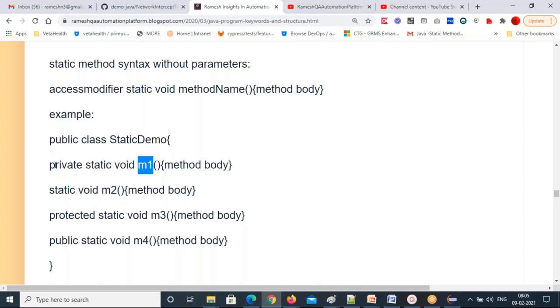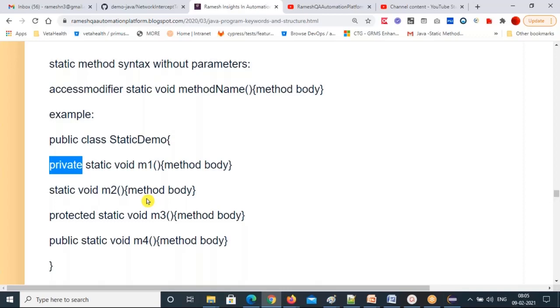Why? Because it's private. Private stops accessibility and visibility for other classes. You cannot use m1 in other classes. Who is stopping? Private is stopping. Only within this class, anywhere you can use it. Like I can call m1 in the m2 method also, in the m3 method also, in the m4 method also, or in the main method also. Anywhere in the same class only, not outside the class.